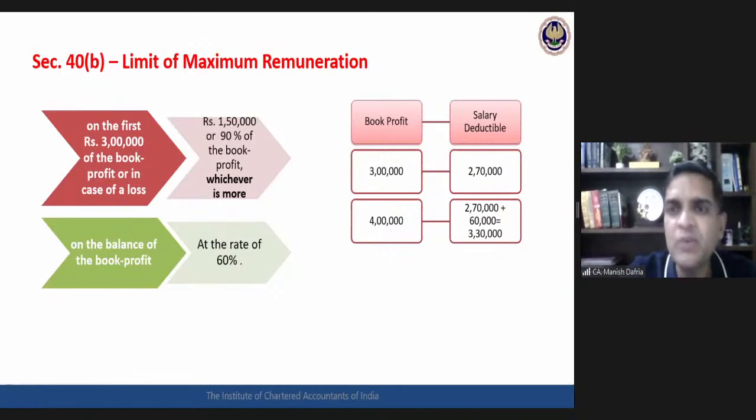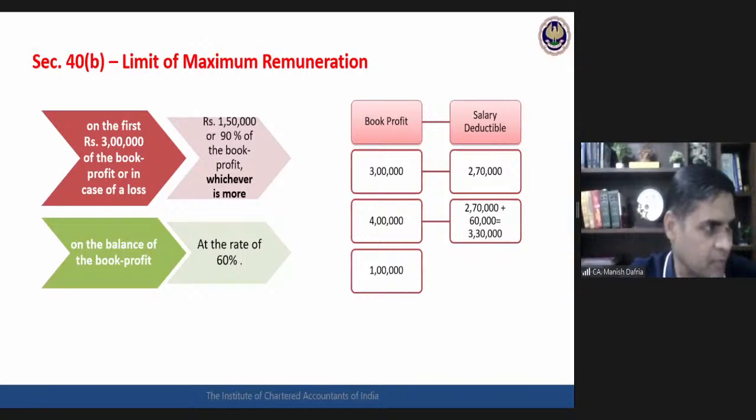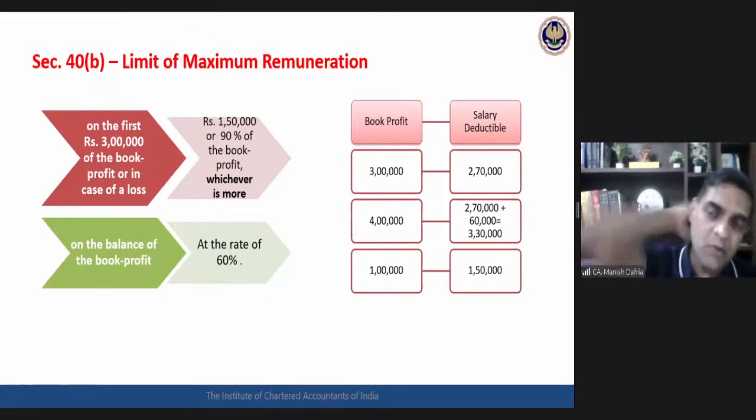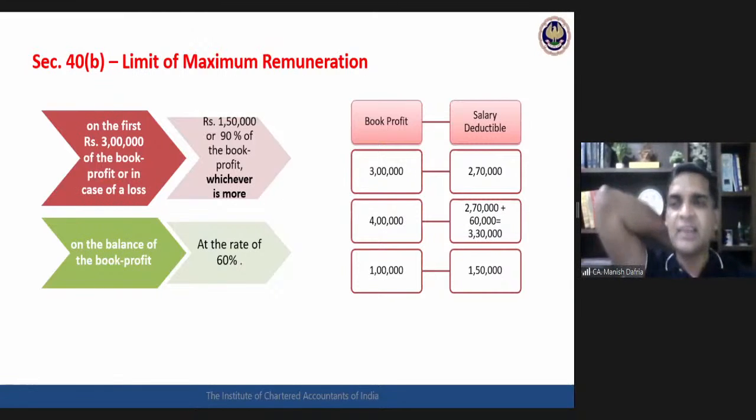If my book profit is 4 lakhs, then the salary deductible would be 90% of first 3 lakhs and 60% of remaining 1 lakh. If my book profit is 1 lakh only, then what will happen? Still I can claim 1.5 lakhs as the deduction. What they say is 1.5 lakhs or 90% of book profit, whichever is more. So if the book profit is only 1 lakh, still I can claim 1.5 lakhs as a salary.